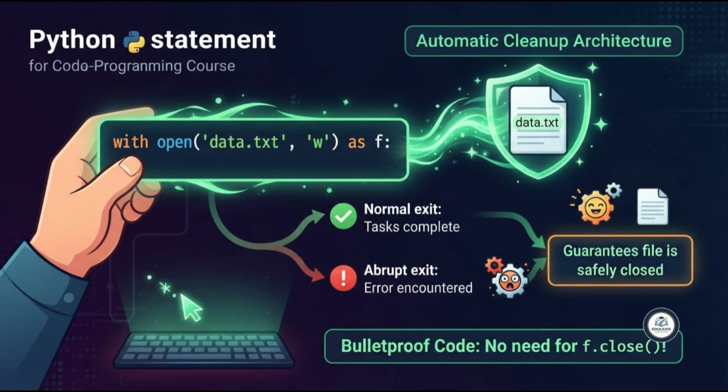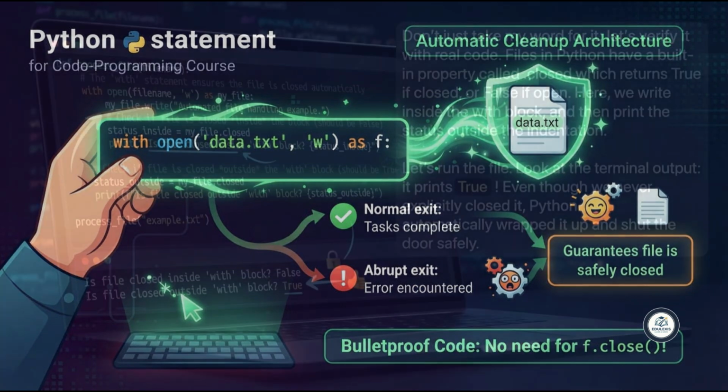The magic of the with statement lies entirely in its automatic cleanup architecture. As soon as Python exits this indented code block, whether it exits normally by completing the tasks or exits abruptly because your code threw a severe error, it will automatically invoke a built-in cleanup process behind the scenes. It guarantees that the file is safely closed for you. You don't have to write f.close ever again, making your programs bulletproof.